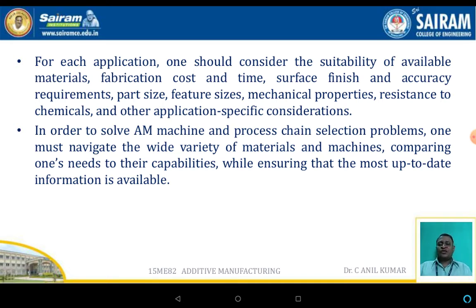In order to solve the additive manufacturing machine and process chain selection problem, one needs to navigate the wide variety of materials and machines, comparing their capabilities while ensuring the most up-to-date information is available, which is an essential qualifying factor for additive manufacturing machines.